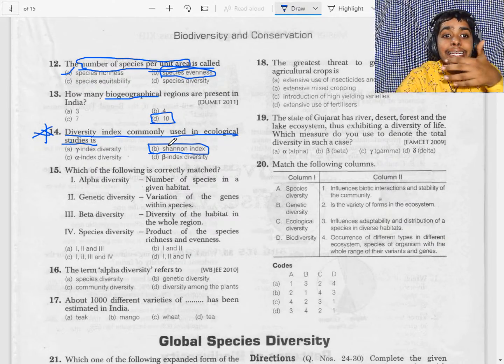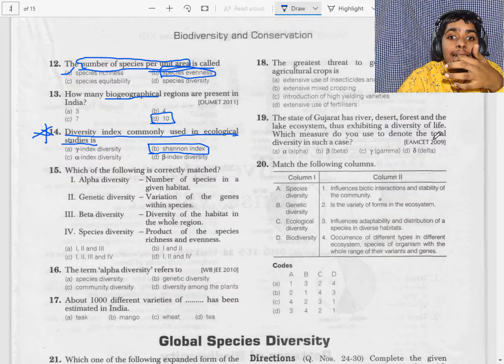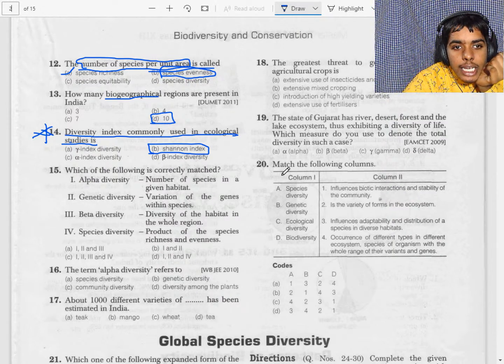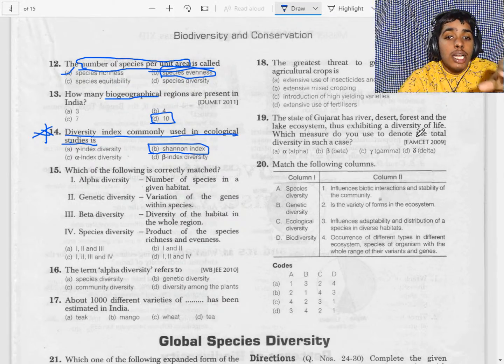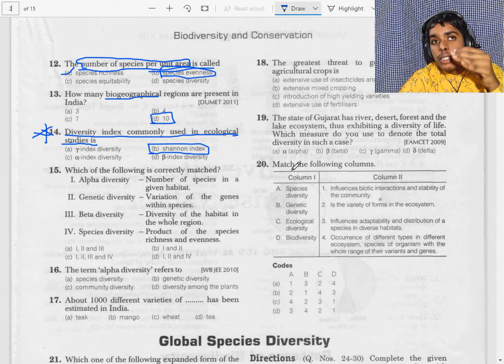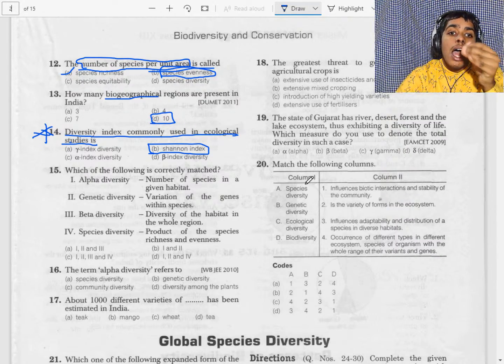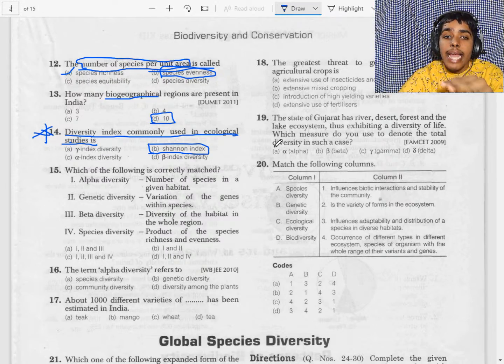The greatest threat to genetic diversity in agriculture crops is the introduction of high yielding varieties. The greatest threat to genetic diversity. So normally we have the natural one, but for the sake of high yield, we can introduce the high yielding one. So it can cause a threat to the normal natural one.